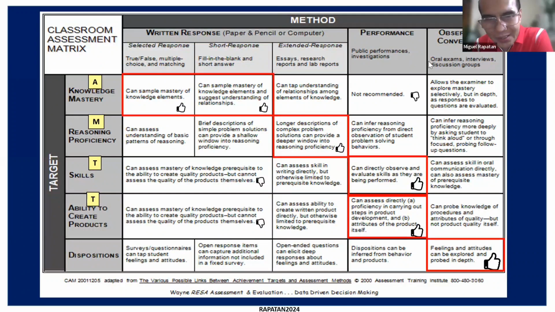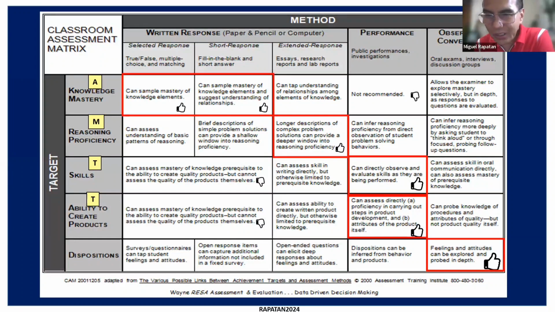For the ability to create products, it's still under performance as it can assess directly proficiency in carrying out steps in product development and attributes of the product itself. Okay, and the last one, can you take the one under conversation for disposition? For disposition, Doc, the appropriate method is observation and conversation, as feelings and attitudes can be explored and probed in depth here.